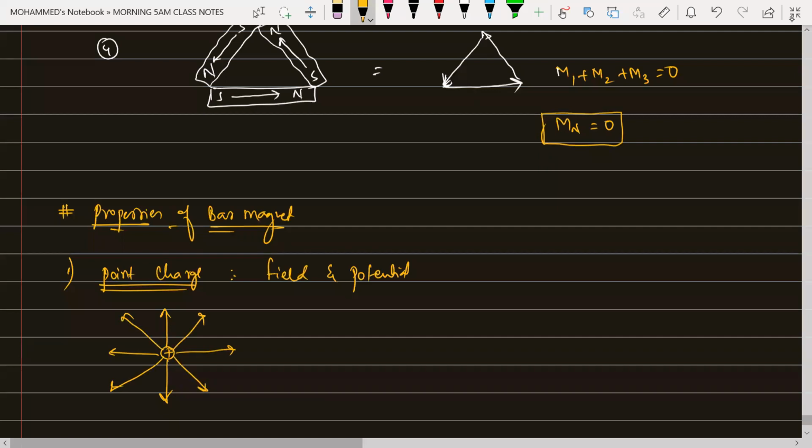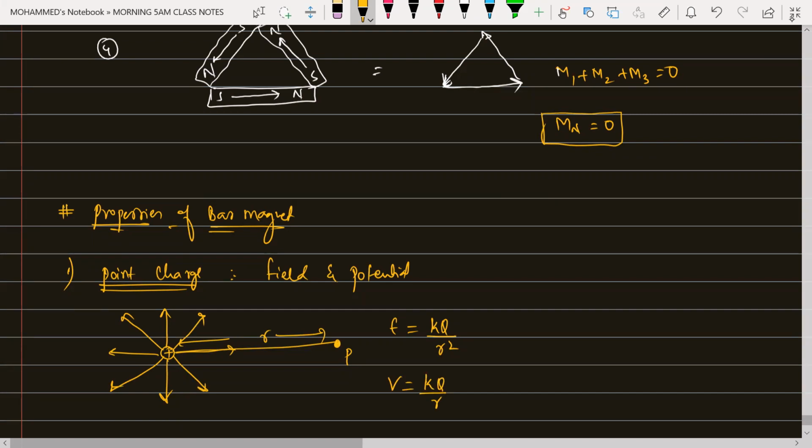Coulomb's law in electrostatics, you will remember the formula. Somewhere at a distance, this is a point P. At a distance of R, the electric field is given by the formula E is equal to K into Q divided by R square. Potential is given by the formula V is equal to K into Q divided by R. I hope you remember it, beta.